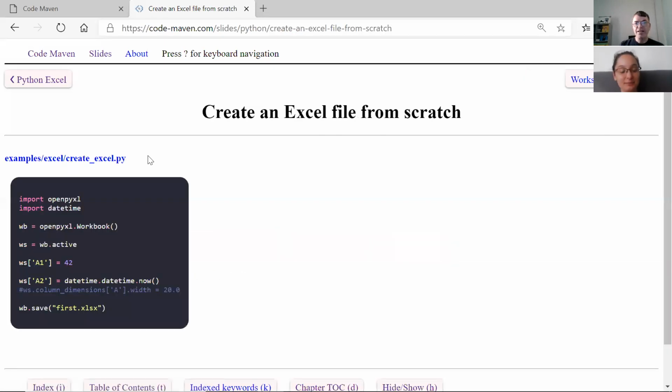So the first example, we're creating an Excel file. What do we need? We load the openpyxl module. We haven't installed it yet, so I'm going to show you what happens if you don't have it, and then how to install it. We also import a module that we haven't seen yet, called datetime. It is a standard module that comes with Python that allows us to handle dates and times in a relatively easy way.